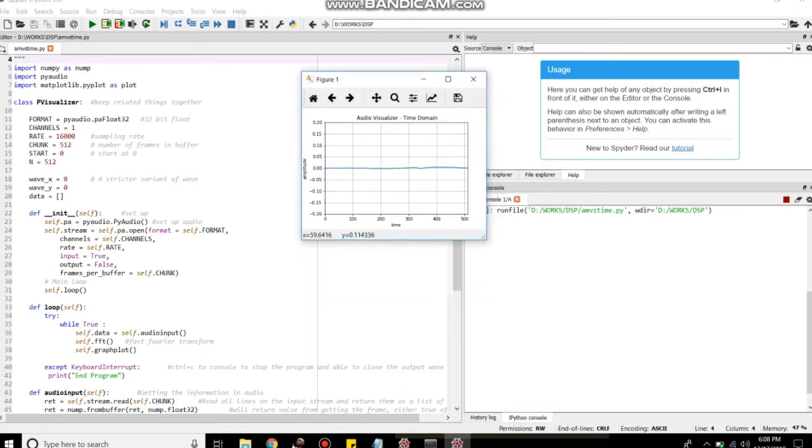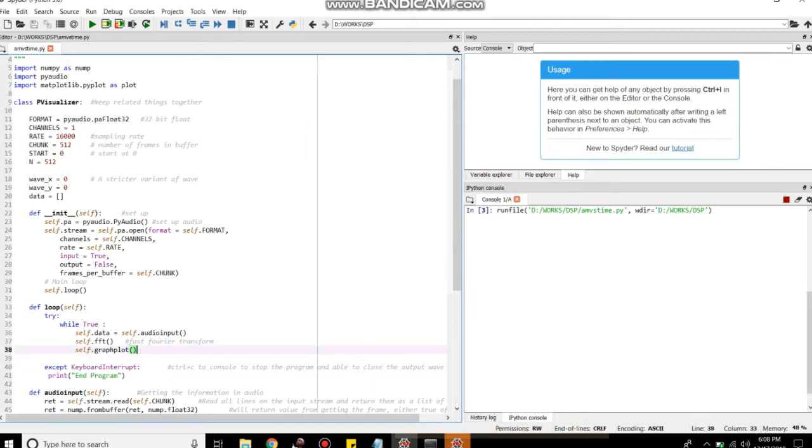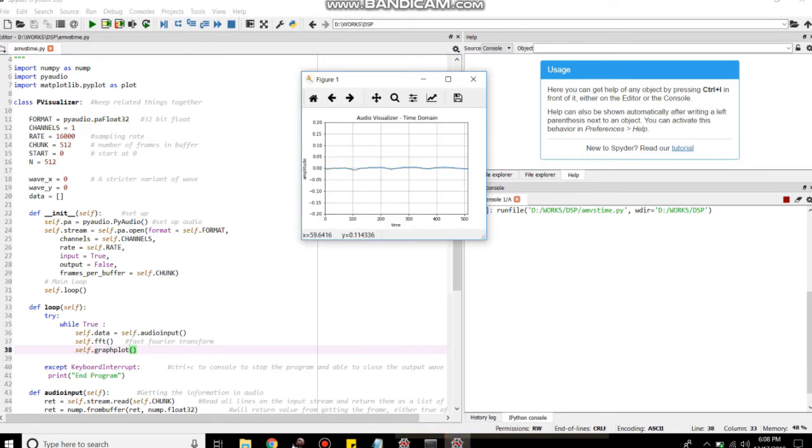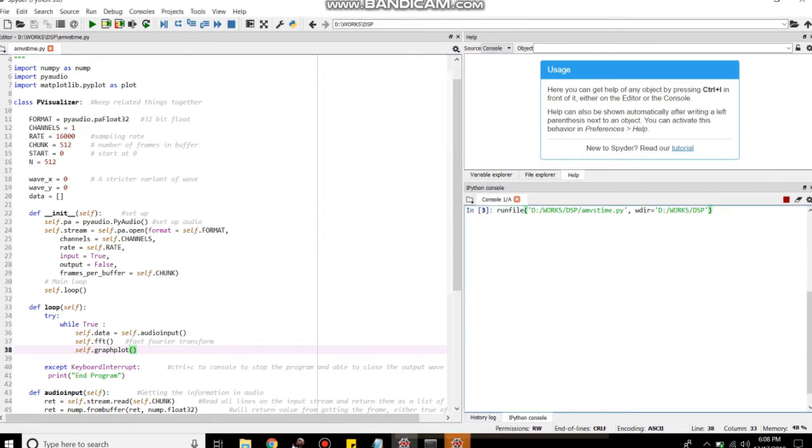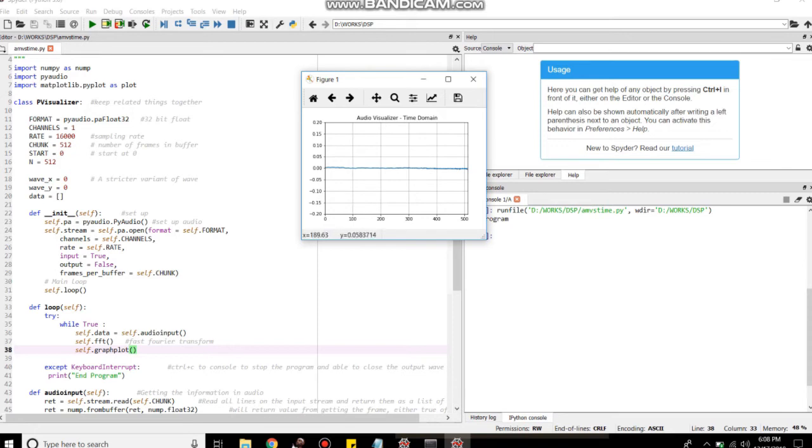But with the code of except KeyboardInterrupt and with the shortcut key Control C, you just go to your console and type Control C. It prints that your program has ended. So if you view your output, you will see that the wave has stopped, and you will be able to close your output program.